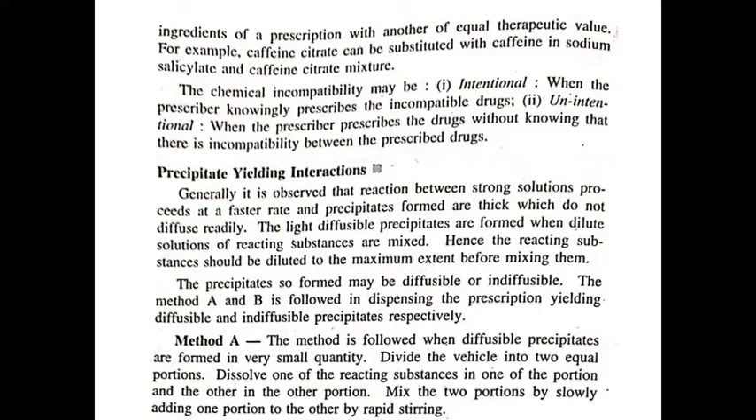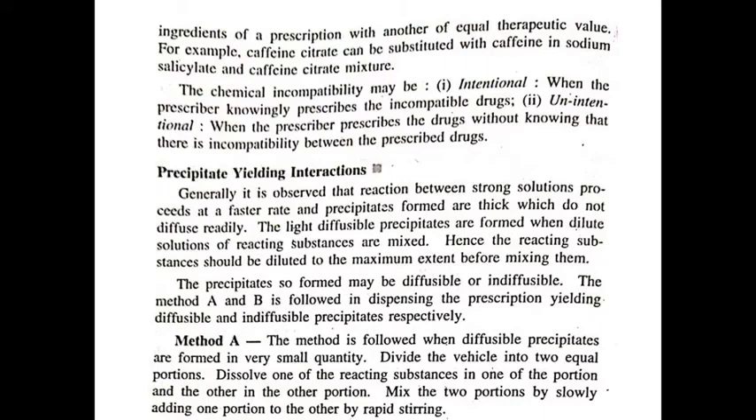Chemical incompatibility can be classified as intentional and unintentional type. Intentional when the prescriber knowingly prescribes the incompatible drugs. Unintentional when the prescriber prescribes the drugs without knowing that there is incompatibility between the prescribed drugs.